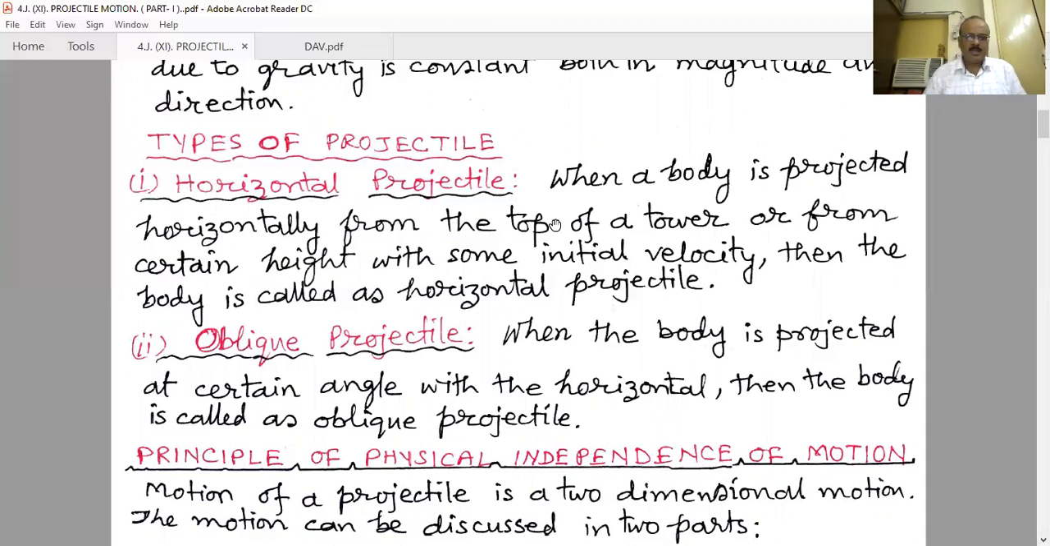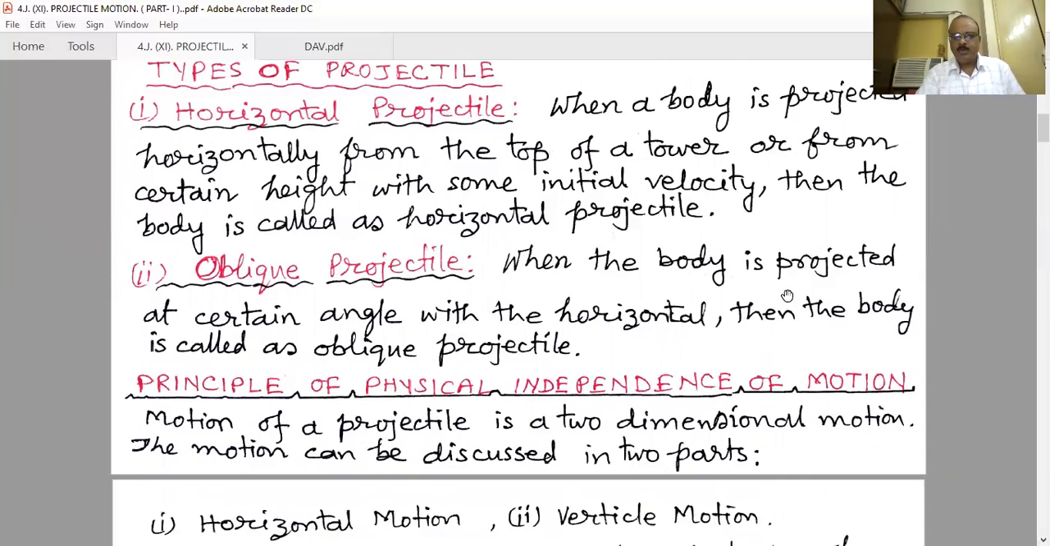Another type of projectile is the oblique projectile. When the body is projected at a certain angle with the horizontal, then the body is called an oblique projectile.